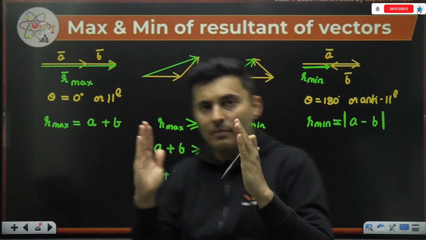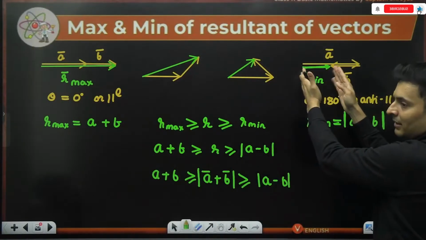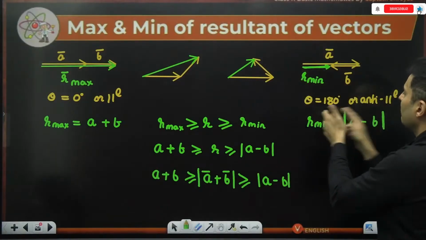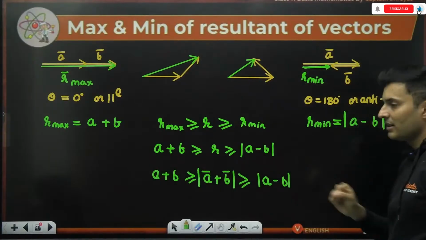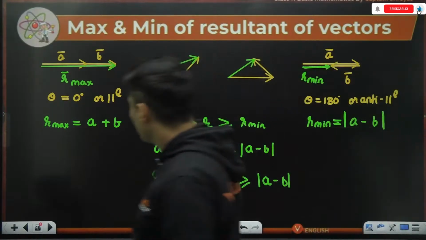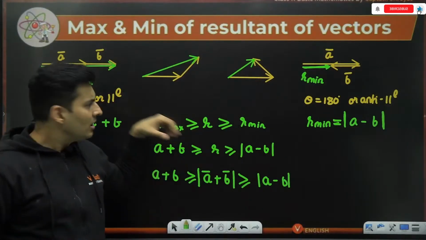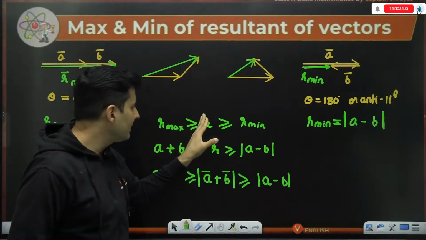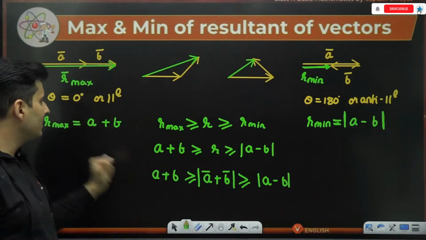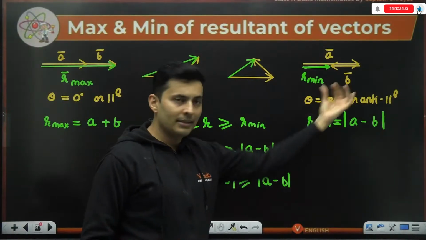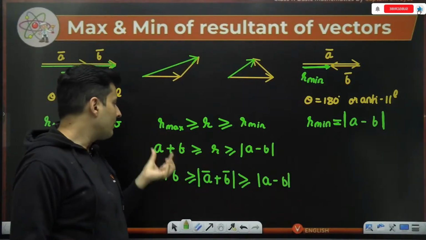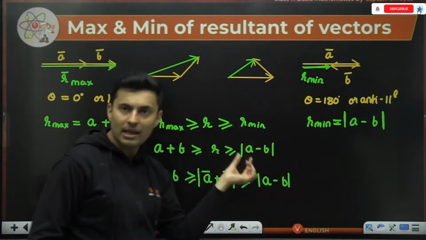So whatever is remaining will be the resultant, magnitude-wise A minus B. At any other time, when the angle is acute or obtuse, the resultant will be lesser than the maximum value and more than the least value. R max is A plus B, R minimum is A minus B.